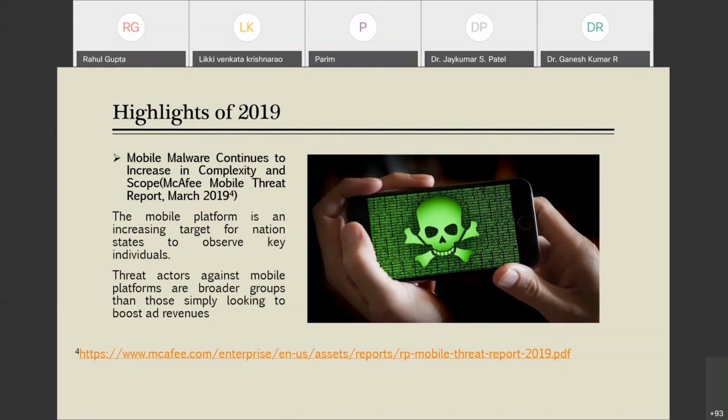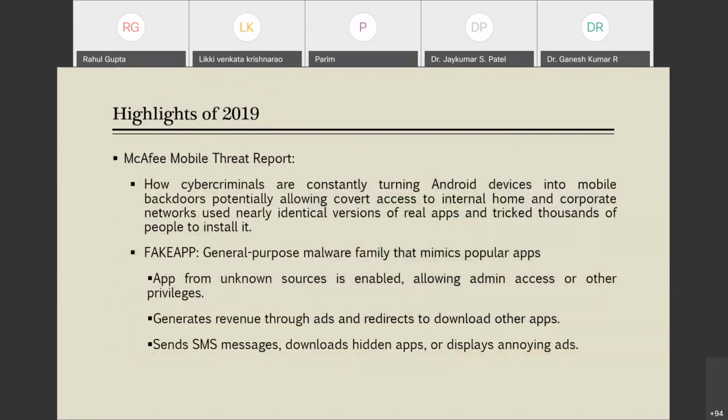Threat actors against mobile platforms are broader groups than those simply looking to boost ad revenues. Now the attackers are not simple revenue generators. They are more complex, bigger organizations targeting a key individual depending upon their organizational interest. This is the outcome from the highlight of 2019. Now I will discuss some more points from it.